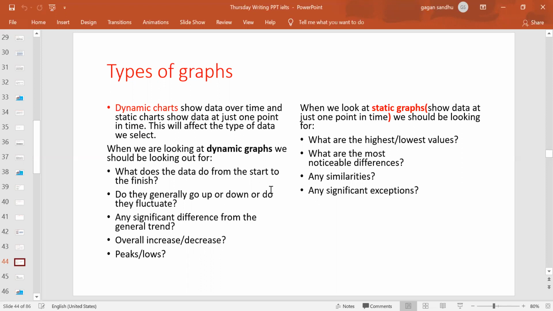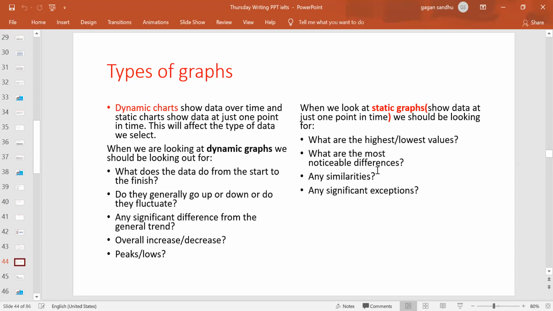And if it's a static one, then you are looking for answers to these questions. And why am I telling you these questions? Suppose you have a graph in front of you. What information do you take out for the overview? These questions are the answer to that. When you look at the graph and ask, the general trend is whether the figures mentioned are increasing, decreasing, or fluctuating. Maybe it's decreasing, so you get your answer, and that becomes one sentence for your overview. This is how it will help you to read the diagram efficiently.